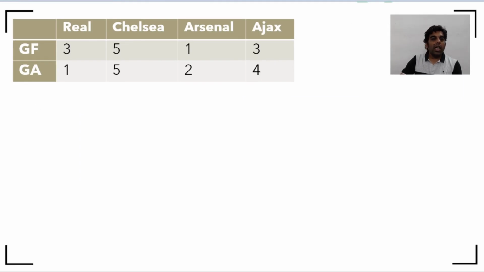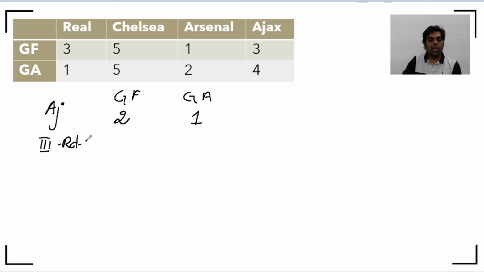Now Ajax versus Arsenal, in the first round it was a draw. So I'm going to take Ajax here and write goals for, goals against. And if you look at Ajax, the goals which it scored were 2 and 1 in the first 2 matches. The third match of round 1 was a draw.